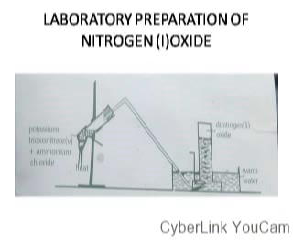If you look at the diagram, you can see that it is collected over water, telling us that the compound does not dissolve in the water over which it is collected. But if you look well, you see that it is warm water that is heating, showing that it doesn't dissolve in warm water, because nitrogen 1 oxide actually dissolves in cold water to a large extent, but it does not dissolve in warm water, and that is why it is collected over warm water.